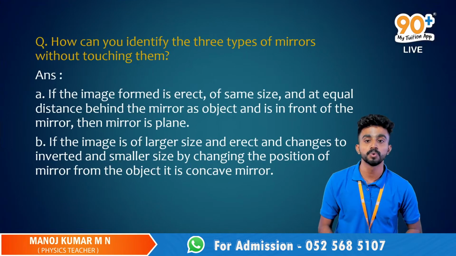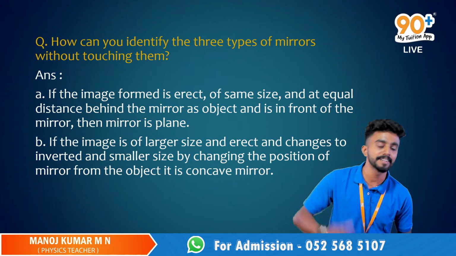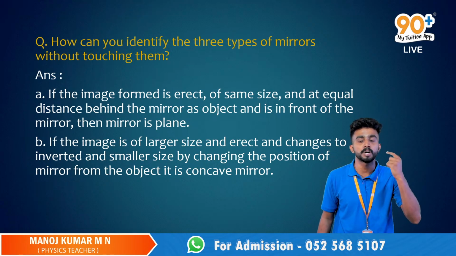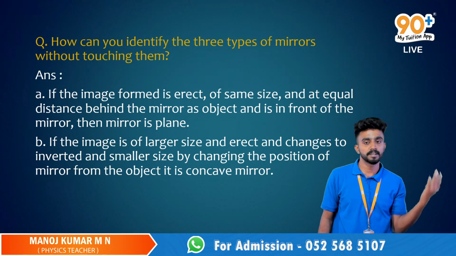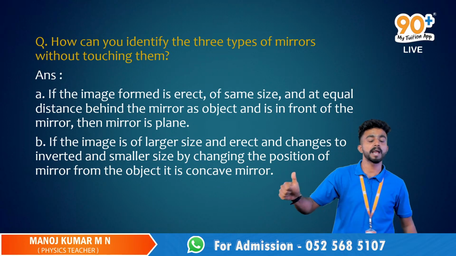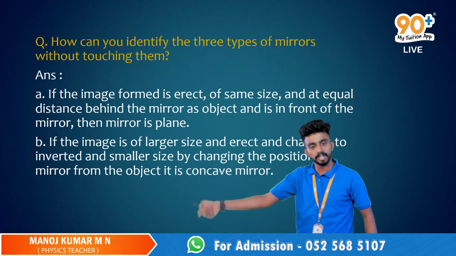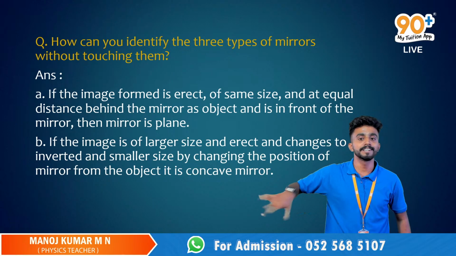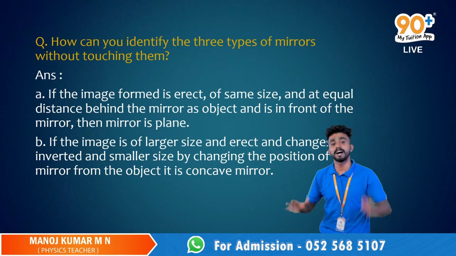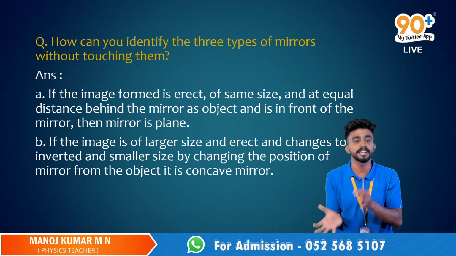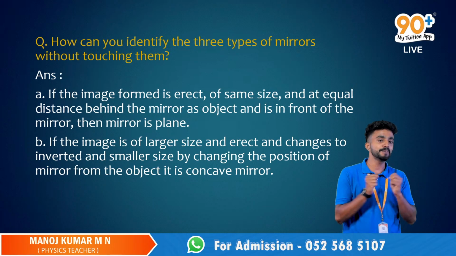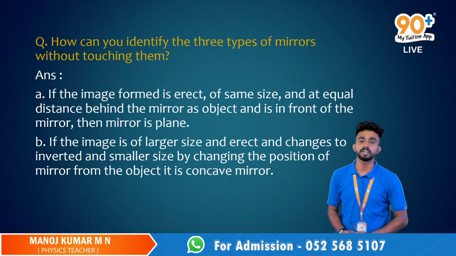So who gave the answer before? Ulrich gave a good try. The size of it will be larger and erect, but only if the object is kept between the focus and the pole. And eventually, if we change the position, what will happen? The image will get inverted and smaller in size. In that case, we can figure out it is a concave mirror. If the image is of larger size and erect and changes to inverted and smaller size by changing the position of the mirror from the object, it will be a concave mirror.